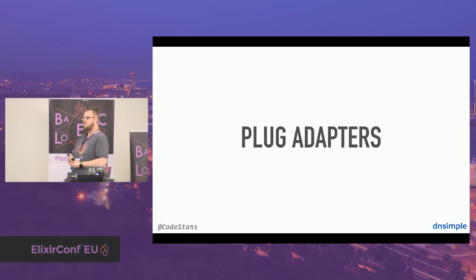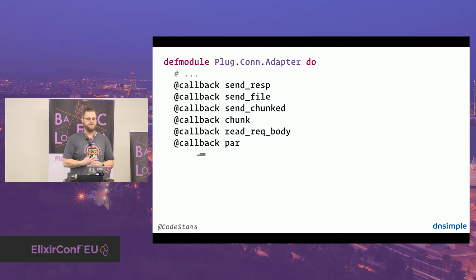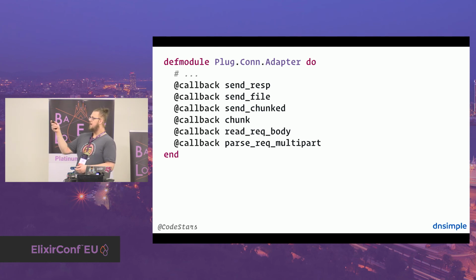So plug supports a concept called adapters, and this is really what you think it is. It's an adapter to support different web servers. If you check out the source code on GitHub, there's the Cowboy adapter, and this is what you use probably every day when you start your Phoenix app. That's basically the default go-to adapter because it's been there for a longer time. It's pretty hardened and also pretty stable. And this is the behavior you need to implement.